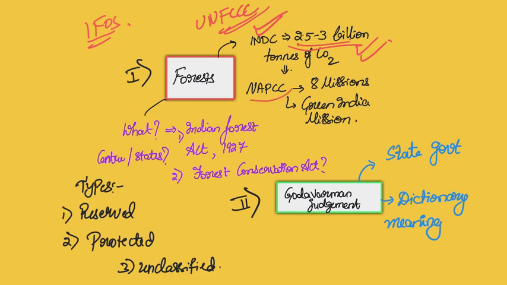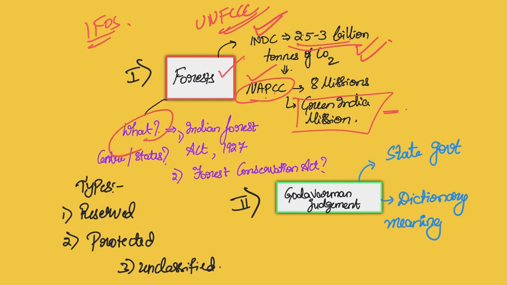We already have an existing national level plan for the same thing. There are 8 missions for the National Action Plan on Climate Change, and one of them is Green India mission, which exclusively deals with forests. So this is the first thing you have to know: what is NAPCC and what is Green India mission. Moving on, what is the definition of forest?